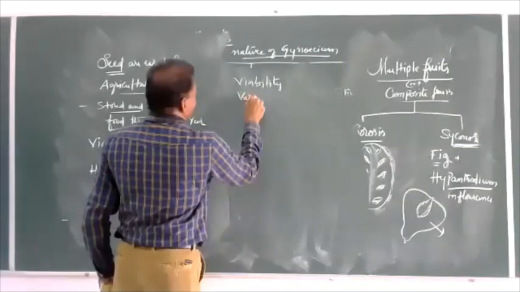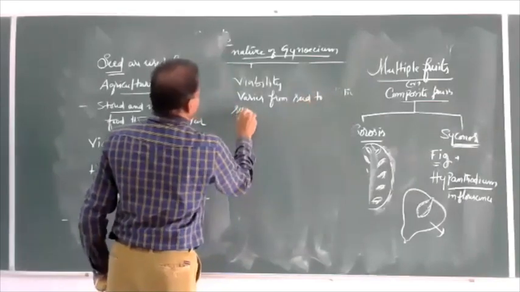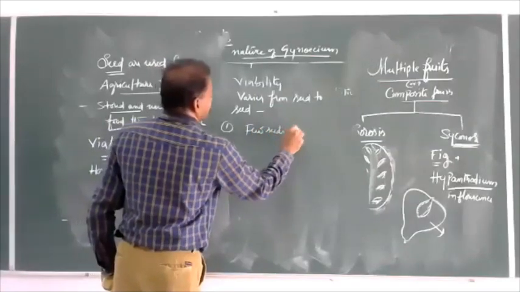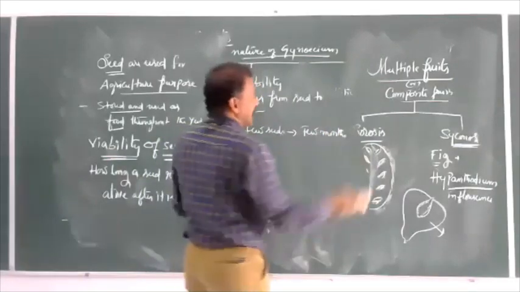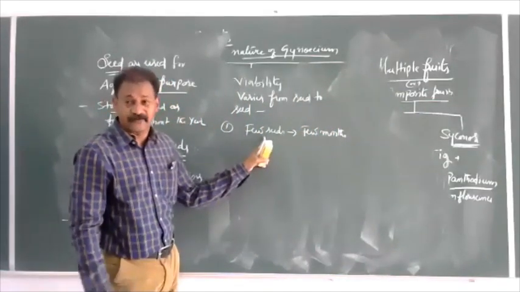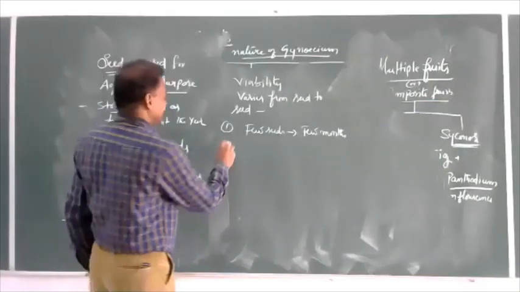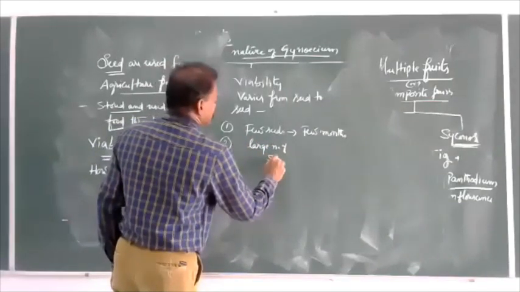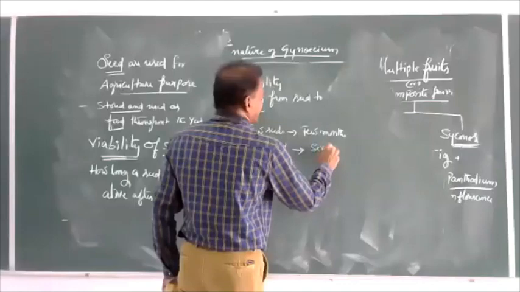Viability varies from seed to seed. They have given that few seeds have a viability of a few months. A straight cut-and-paste question they can ask. Few seeds of few species have a few months of viability. A large number of seeds have several years.